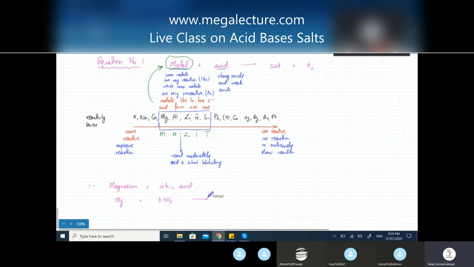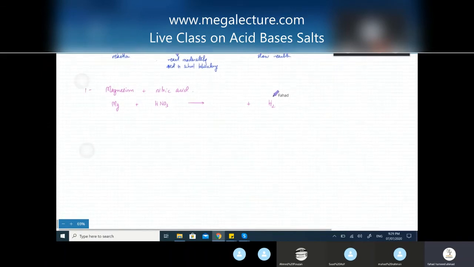And that would result in the production of a salt plus hydrogen gas. Now, hydrogen gas would always be produced. So write it even before you make the equation, because if it's a metal reacting with an acid, it's bound to produce a salt plus hydrogen gas. The only thing is we need to figure out what the salt is going to be. So what did I tell you? How are salts produced? The H in the acid, get rid of it, neutralize it. The metal is going to come in and get rid of the H in the acid. It's going to neutralize the acid. So what would you get? The H would be removed, so you'll be left with NO3-1.